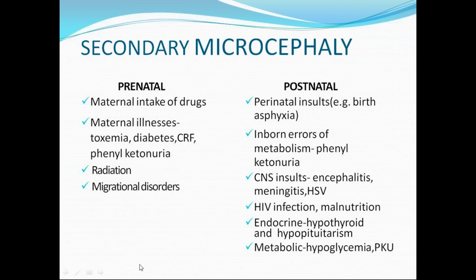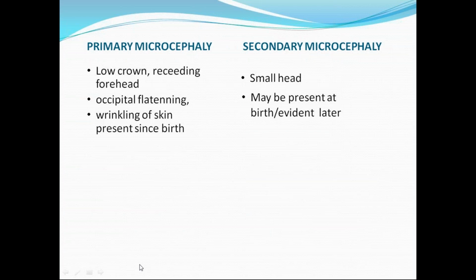And then one more infection is HIV infection. This is a chronic immunosuppressed condition. You all know it can also cause microcephaly in future; we cannot appreciate it at the time of birth, but retrospectively we can know. Malnutrition is a controversial entity, but malnutrition can also cause microcephaly in babies. The same goes for the remaining metabolic conditions, hypoglycemias and phenylketonurias. So till now we discussed primary microcephaly, which is a genetic component or associated with syndromes, and secondary, like insults that occur during the prenatal or perinatal period. These two are different entities.